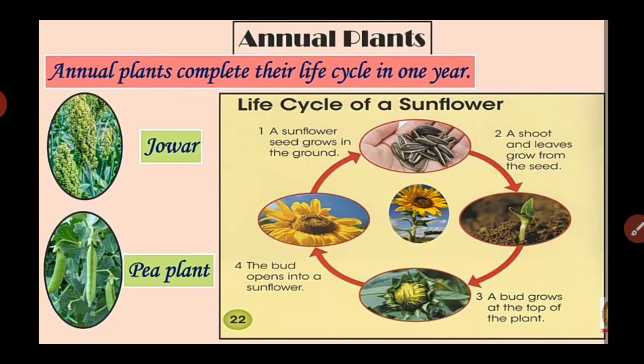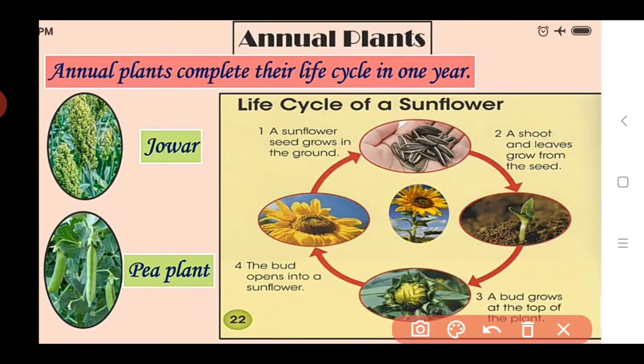If we see the life cycle of sunflower, if we take seeds for growing in the ground, these are the seeds of sunflower. We grow these seeds in the soil, then after some days the shoot and leaves grow from the seed like this.